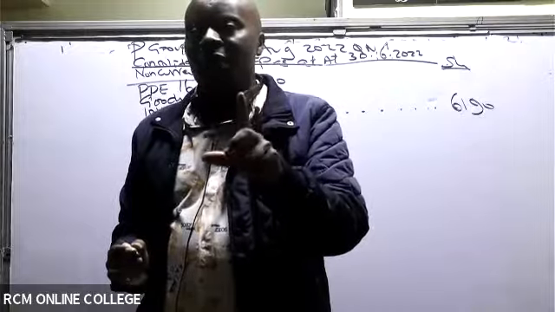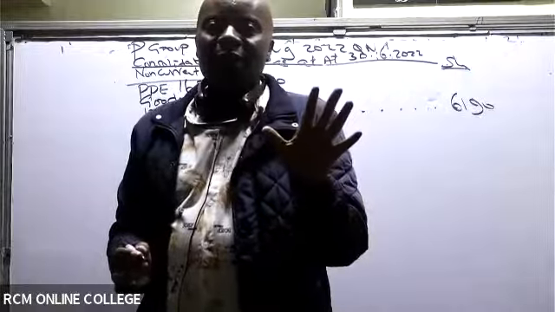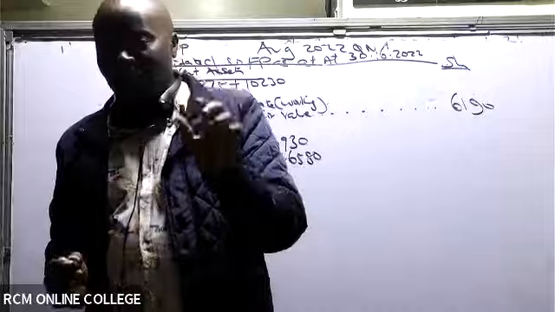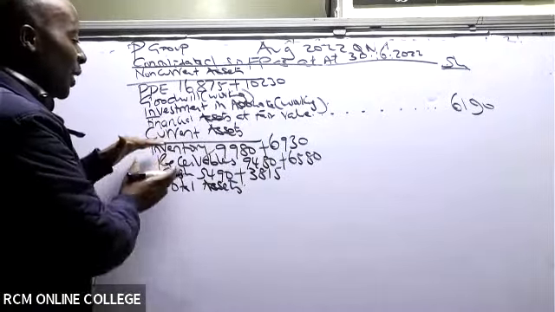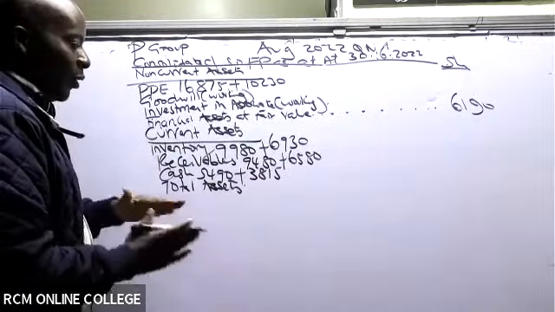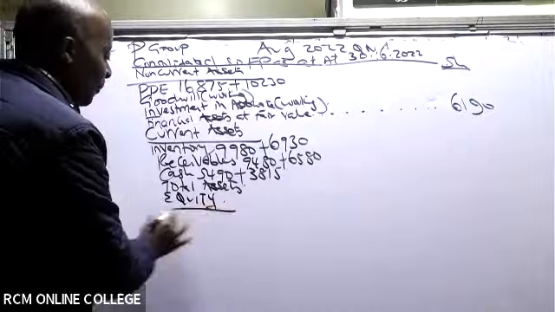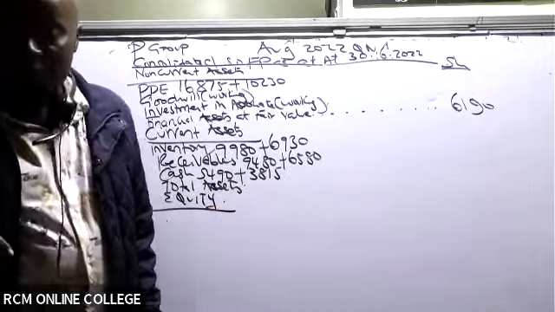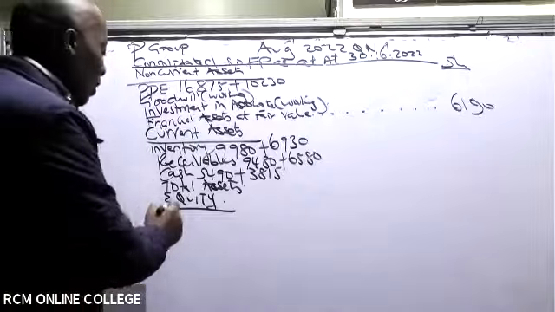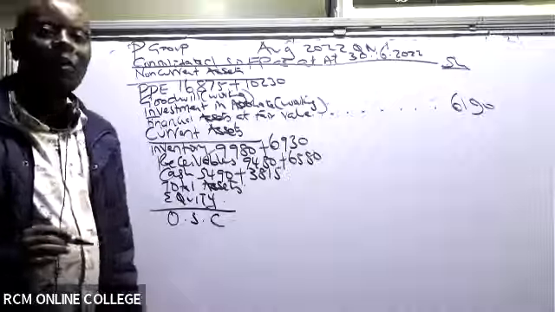So we have equity and liabilities here. Although we don't write the word financed by, we start with equity, the owners' funds. You come and give us a section for equity. So in equity, we start with the ordinary share capital.